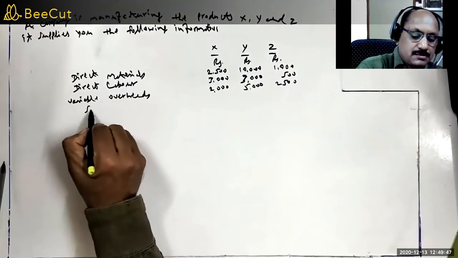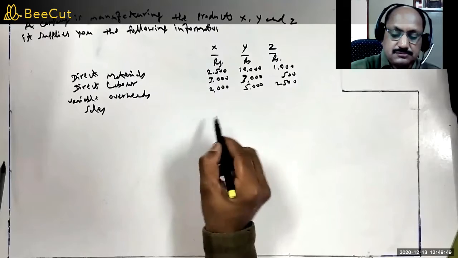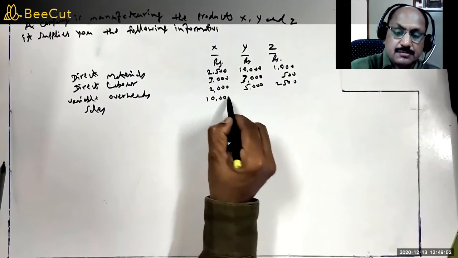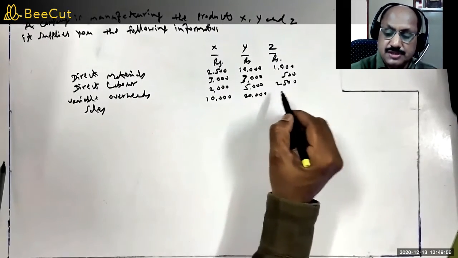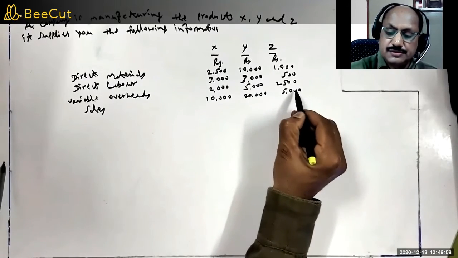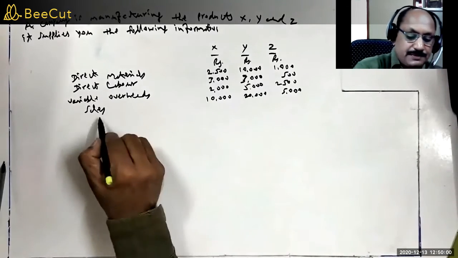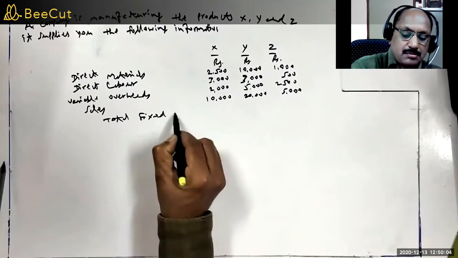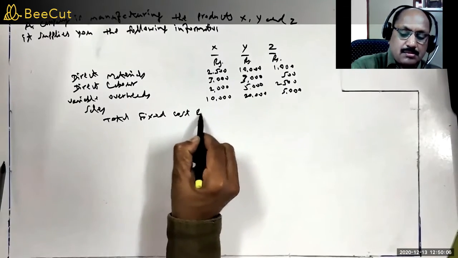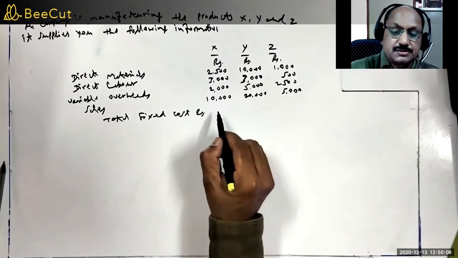Sales, 10,000, 20,000 and 5,000. Total fixed cost, rupees 3,000.